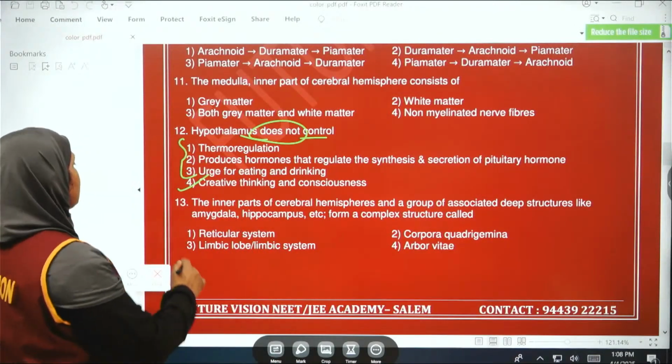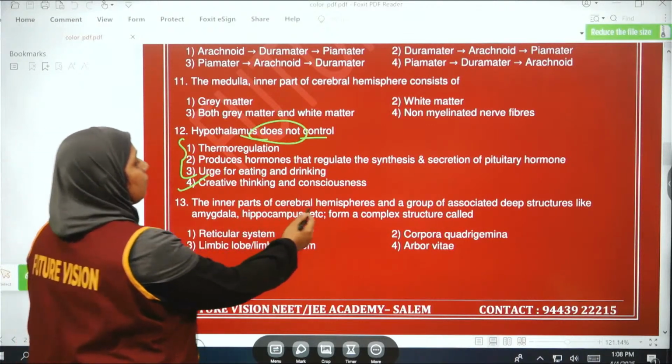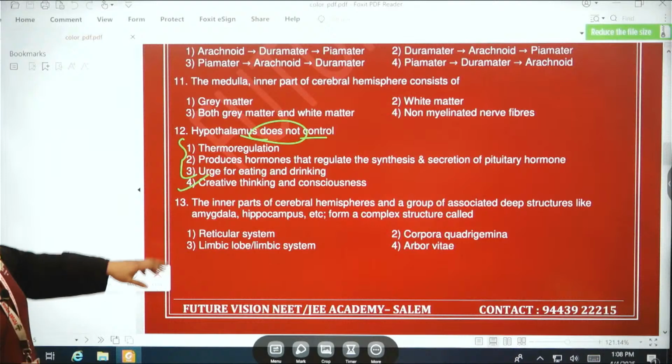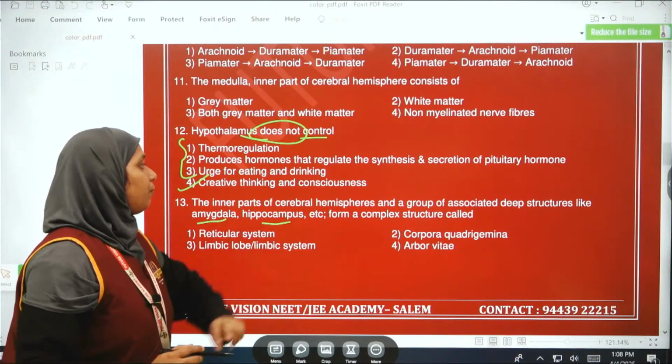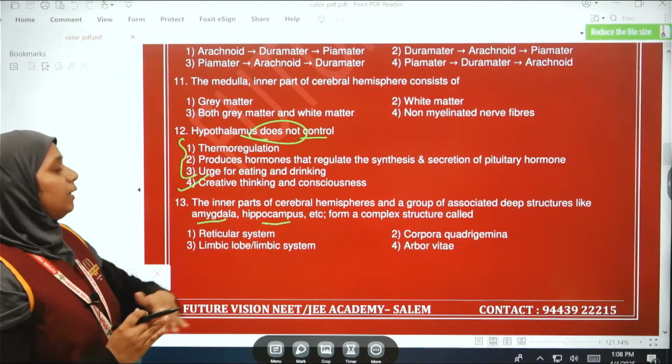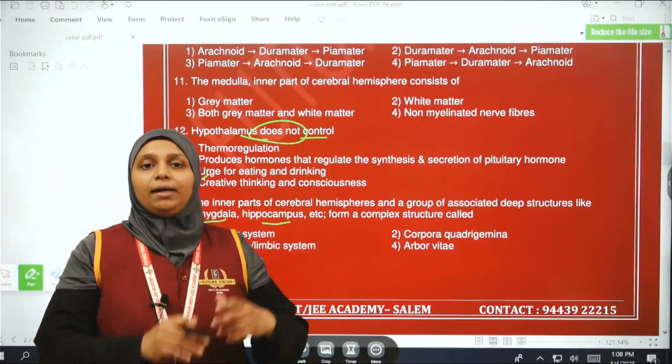Okay, so then the next one, 13th: the inner parts of the cerebral hemisphere and a group of associated deep structures like the amygdala, hippocampus, etc. form a complex structure.